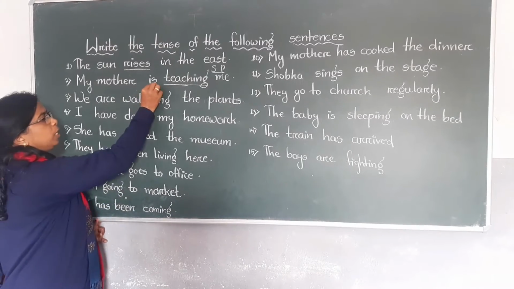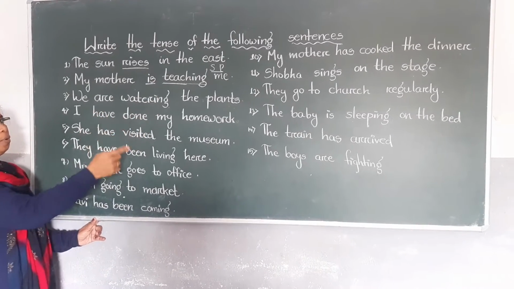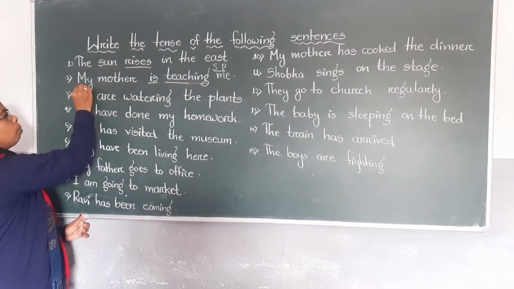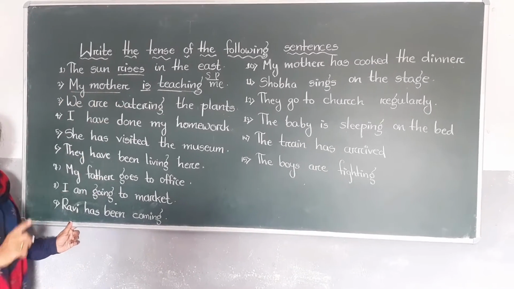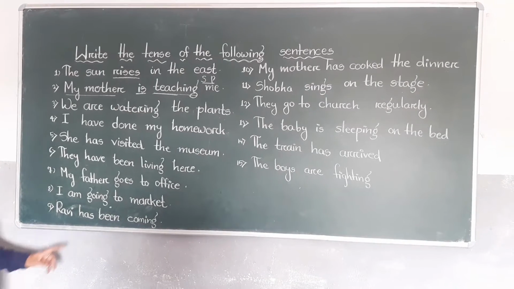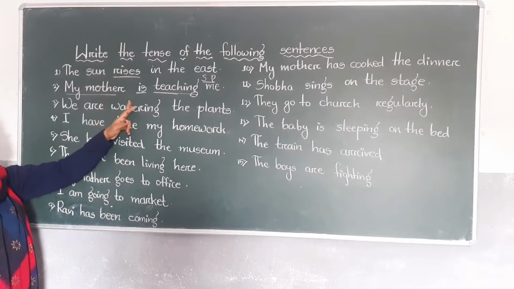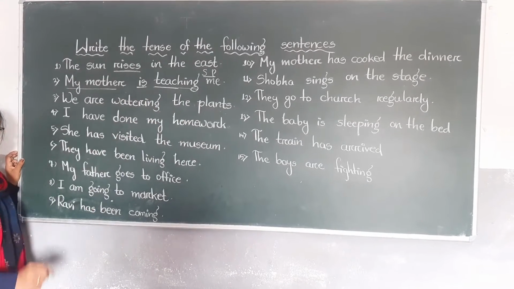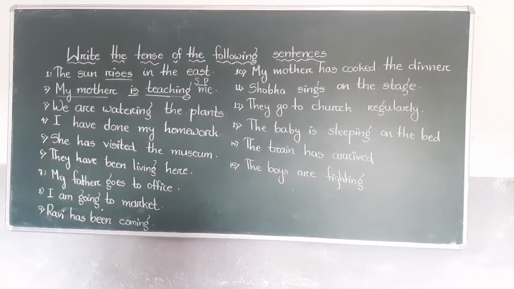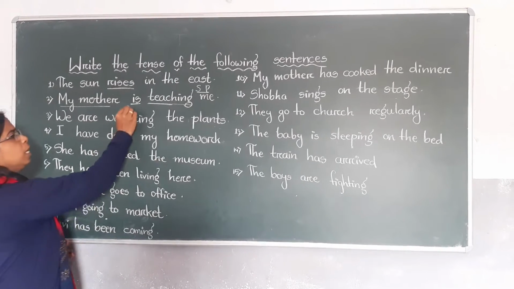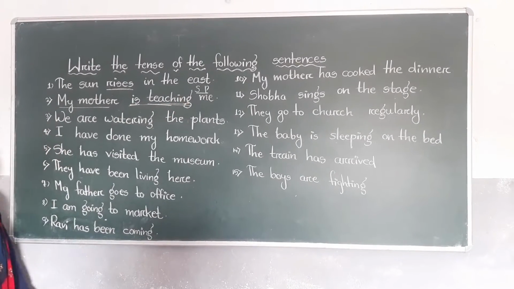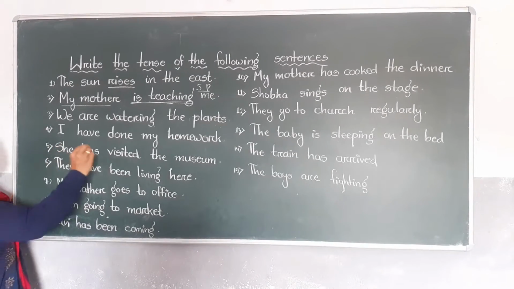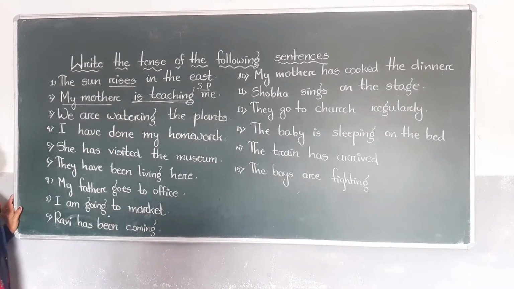So here is is a helping verb. Helping verb always comes before the main verb. Here is is used for my mother. My mother is a singular third person. So here write is. My mother is teaching me. In this sentence, here is, am, are plus verb plus ing. So is teaching is present continuous. My mother is teaching me. This sentence tells us which tense: present continuous.